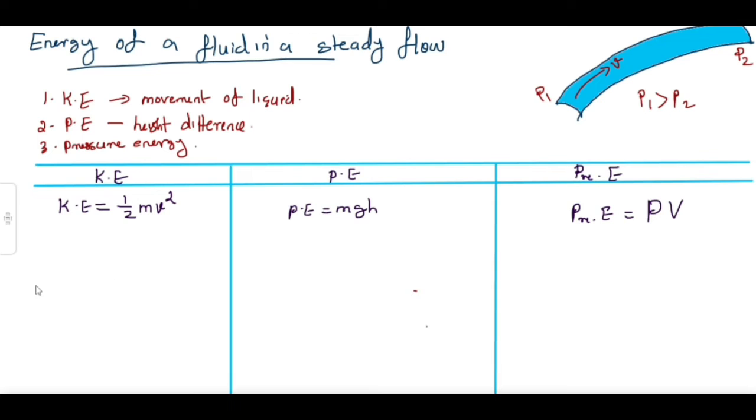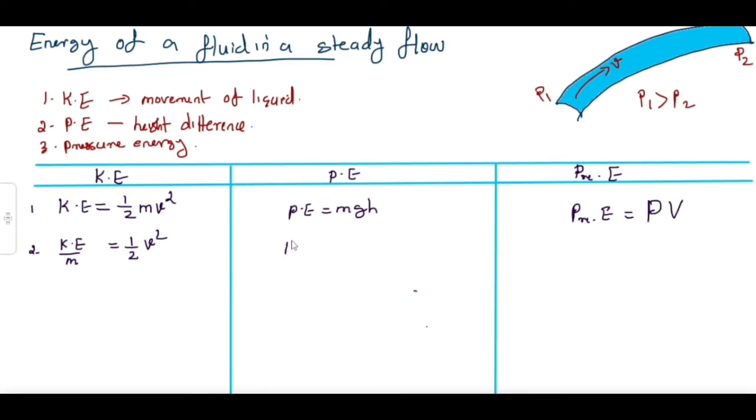Now let's discuss the second point related to this energy: what is the kinetic energy per mass of this flowing liquid? If you divide by the mass m, it becomes half v square.